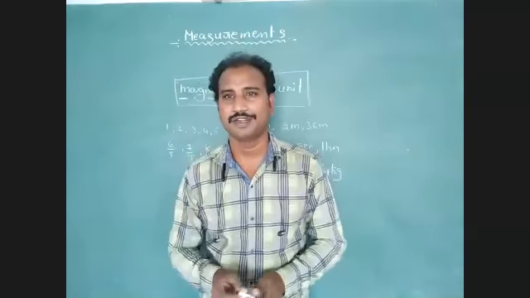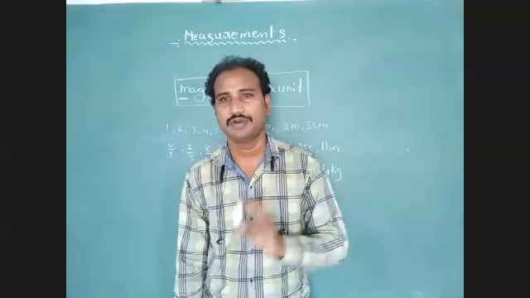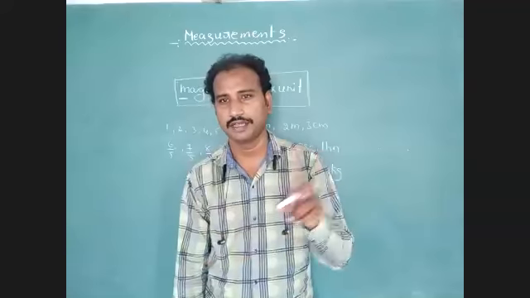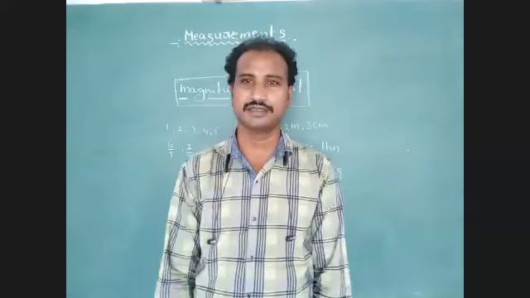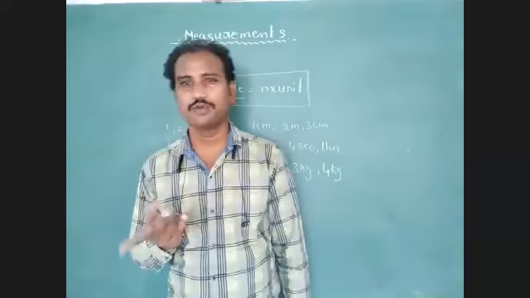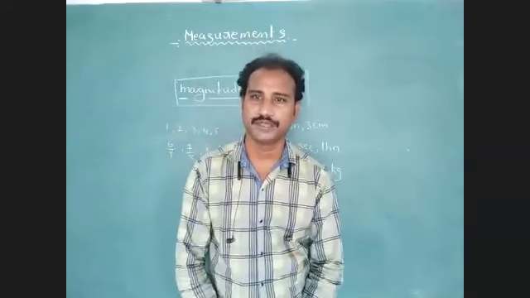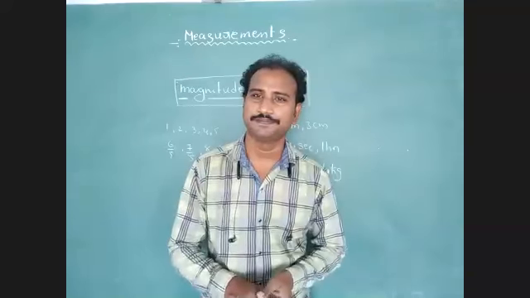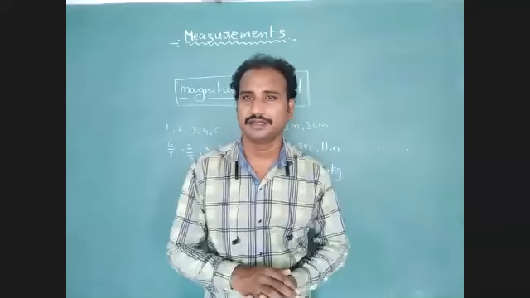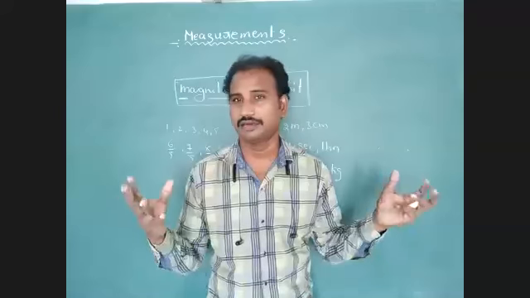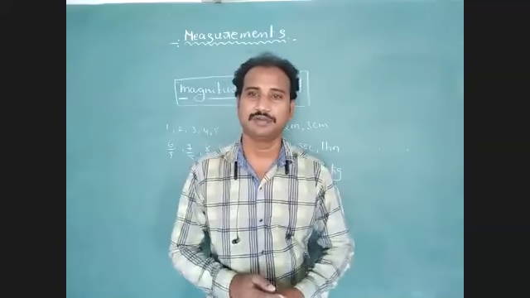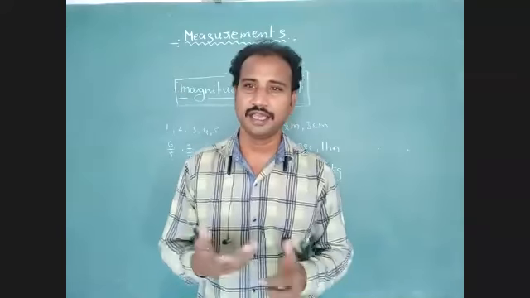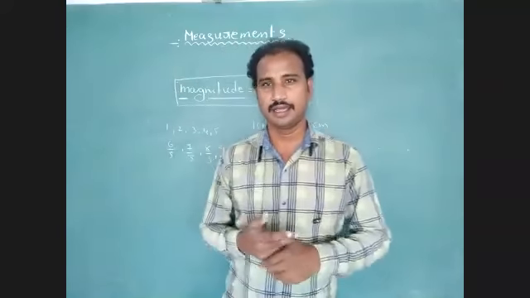Quantities that are not measurable we call unmeasurable quantities. What is the difference between measurable and unmeasurable quantities? Unmeasurable quantities are things we only imagine, such as love, affection, enjoyment, hate, and peacefulness.